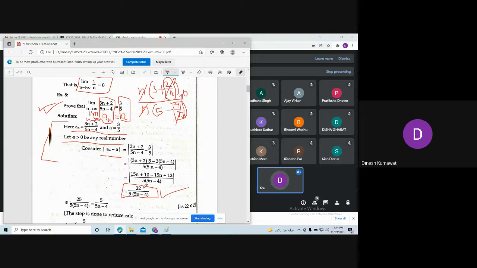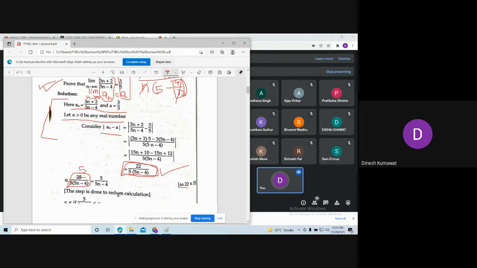Now what is the relation? See, here we are having 22 upon 5 into 5n minus 4. Now observe the relation between this term and this term. Can I say 22 by 5 into 5n minus 4 is less than or equal to 25 by 5 into 5n minus 4? Yes, sir. Yes, because the denominator is the same and 22 is less than 25. So we can say that. Now you can cancel.